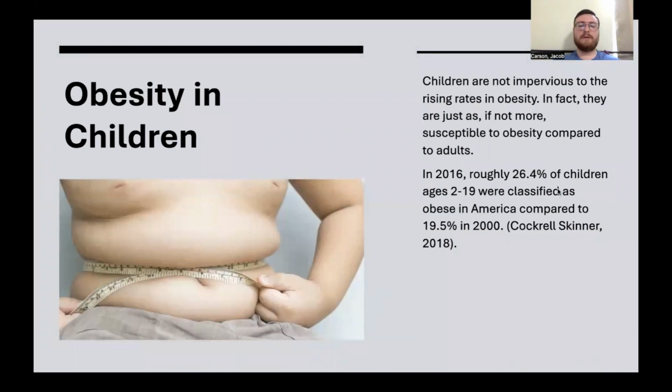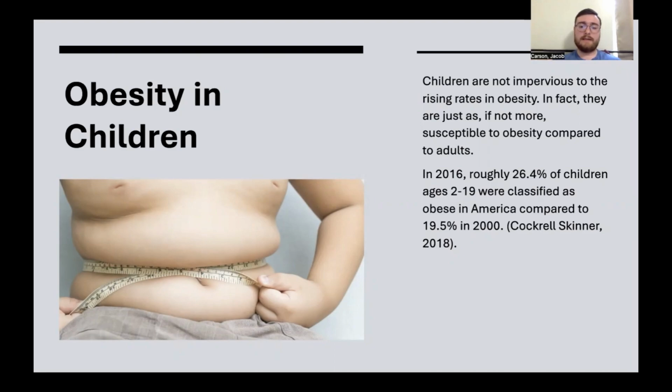Okay, so moving on to obesity rates in children. Children are not impervious to rising rates in obesity. In fact, they are just as susceptible, if not even more susceptible, compared to adults and their role models, because children tend to take after parents. They tend to take after their role models. So if they see them with a certain body, they see that it's okay for them to have that body too, even if it's not necessarily healthy.